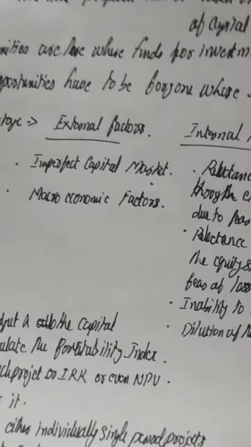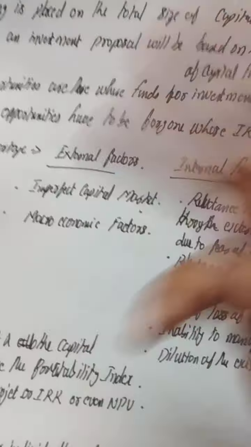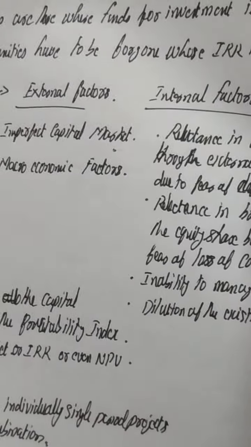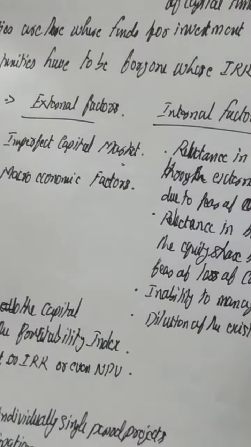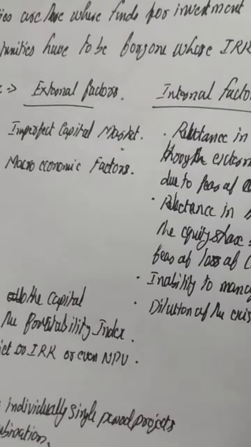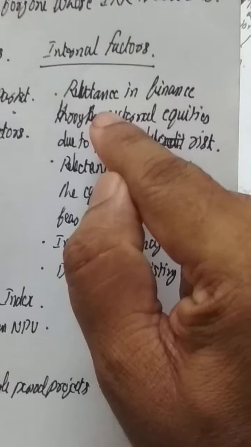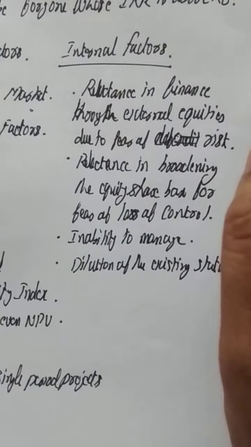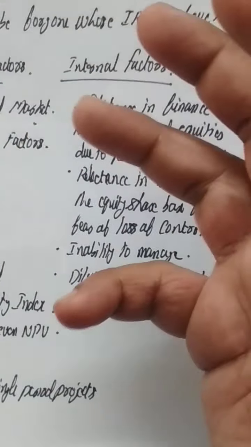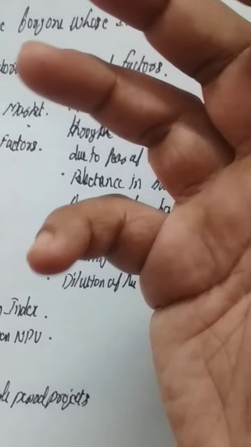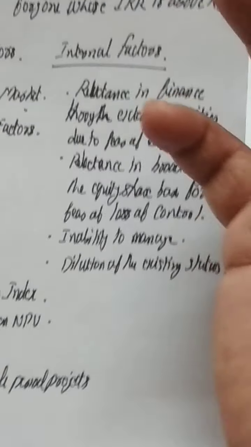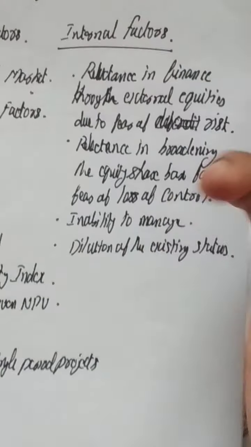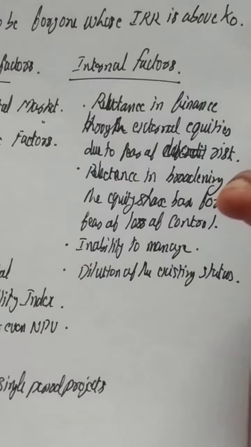We do not know much. We do not get much information from the capital market about the profit viability, etc. That is imperfect capital market. Such situations also arise, and there will be fund shortage. There will also be internal factors like, for example, reluctance in finance through external equities. That is, in the case of the example which I had mentioned, 10 crore is the capital in our hand, where 100 crore is the investment avenues in front of us.